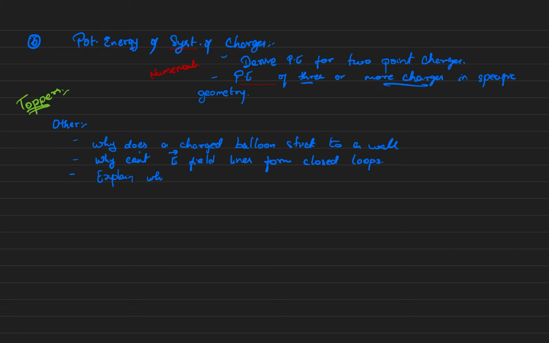Explain why electric field lines never intersect. They never intersect because if they intersect, at that point of intersection the electric field will have two directions, and it's not possible to have two directions, right? So that is the reason why they never intersect. So you must be able to answer these questions.